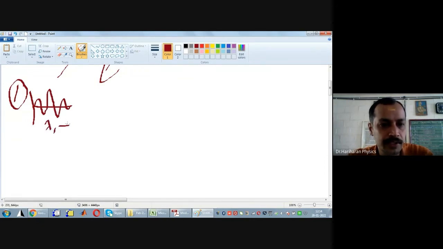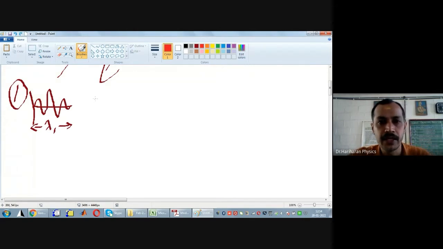Now the question is, where is the electron located? The electron is located anywhere within this region. Therefore, X will lie between 0 and lambda 1.